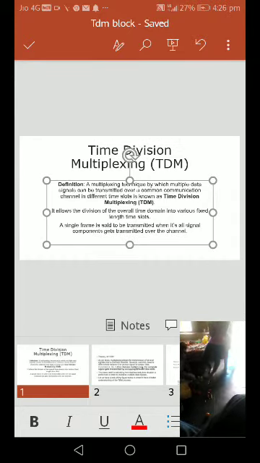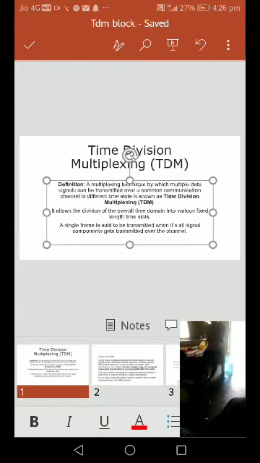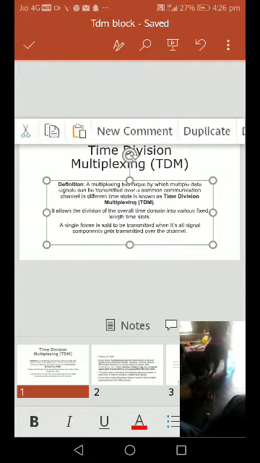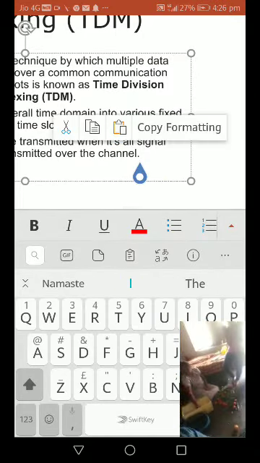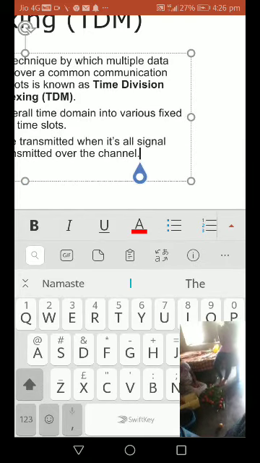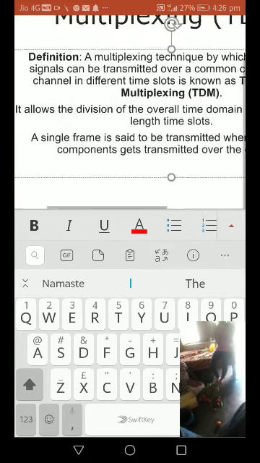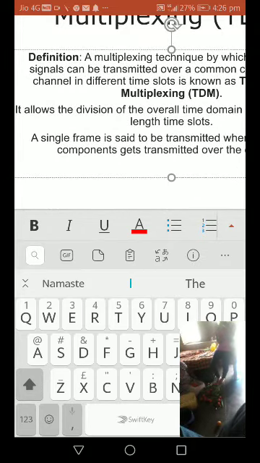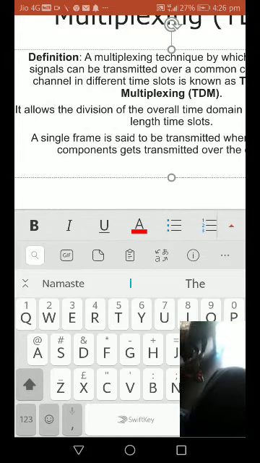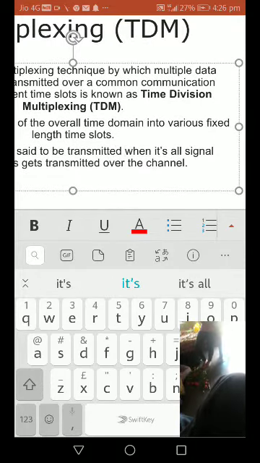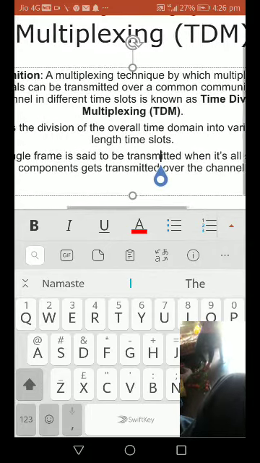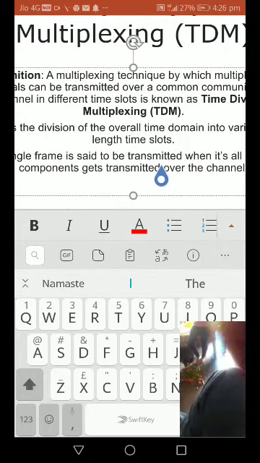A signal frame is said to be transmitted when all its signal components get transmitted over the channel. The time domain is fixed.